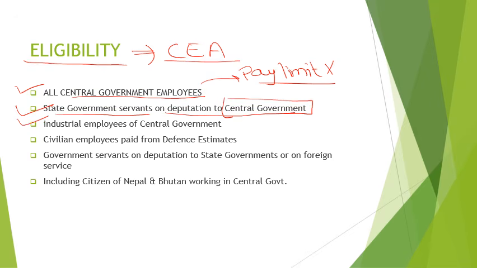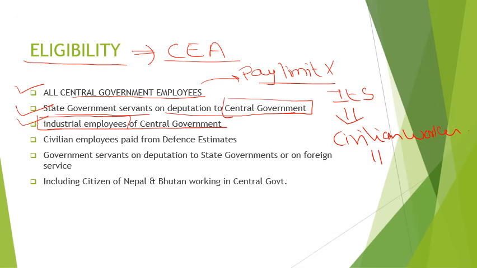Next is industrial employees of central government. First of all, we have to focus on this term, industrial employee. What does this mean? Industrial employees are primarily civilian workers who fall under the definition of workmen, and this definition is given in the Industrial Disputes Act 1947.